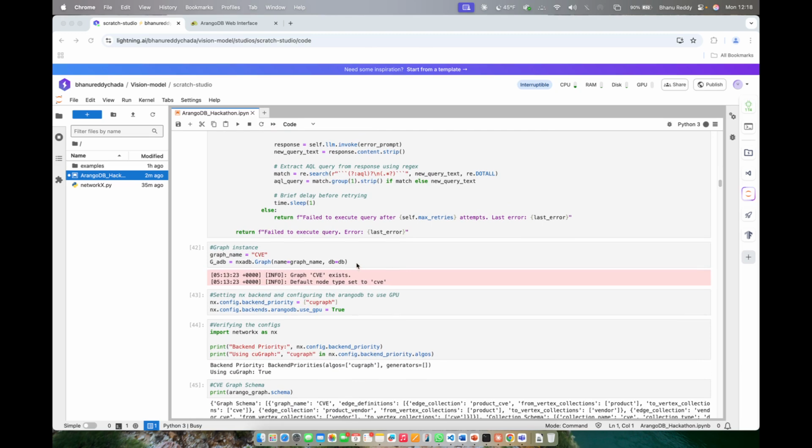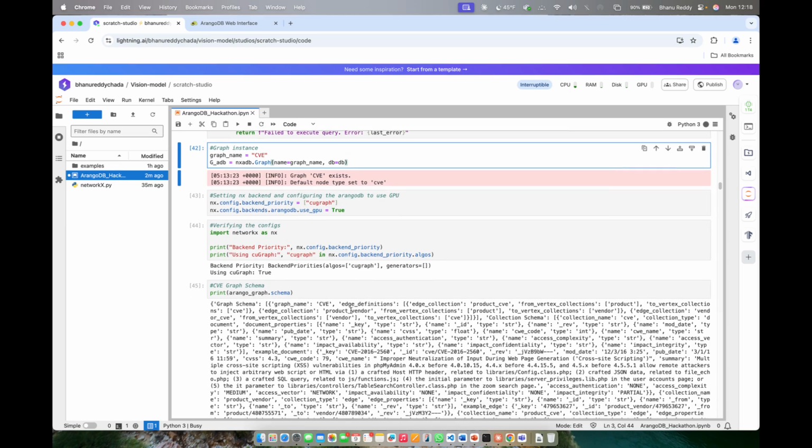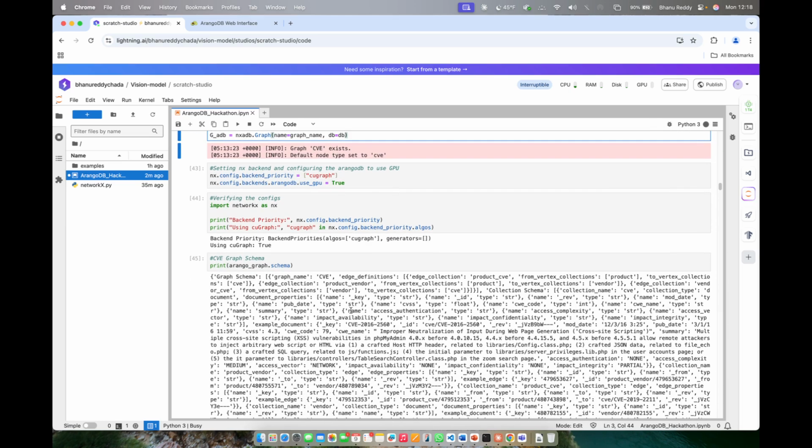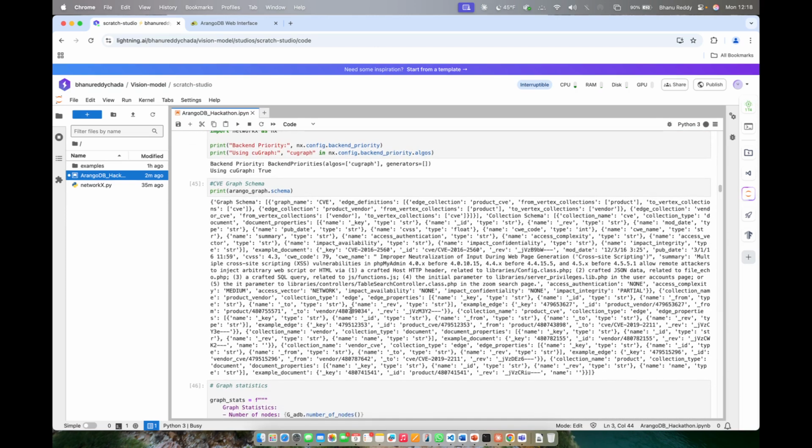And then we are declaring a graph instance, and then we are verifying all the config files, whether we are using cuGraph or not. And then this is the graph schema that we received.